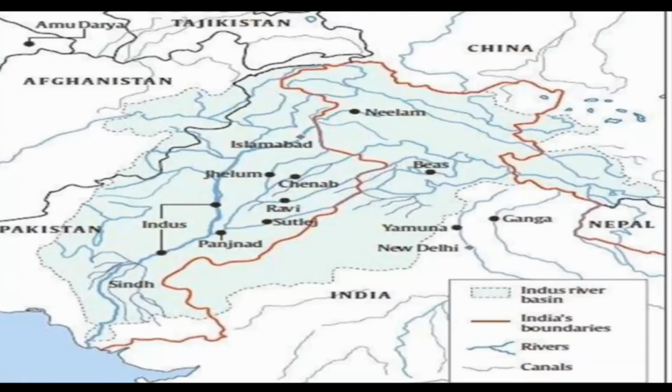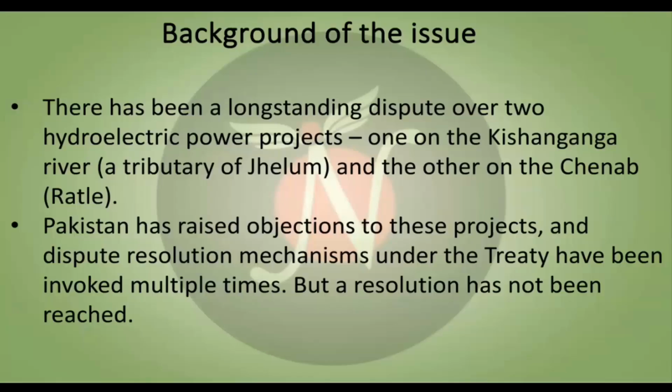Here is the Indus River system. You can see the tributaries like Jhelum, Chenab, Ravi, Sutlej, Beas. Beas is a tributary of Sutlej. Remember one thing, that Sutlej is the longest tributary and Chenab is the largest one. Here is the Indus River system, which rises from the Tibetan plateau. It flows through India and then to Pakistan.